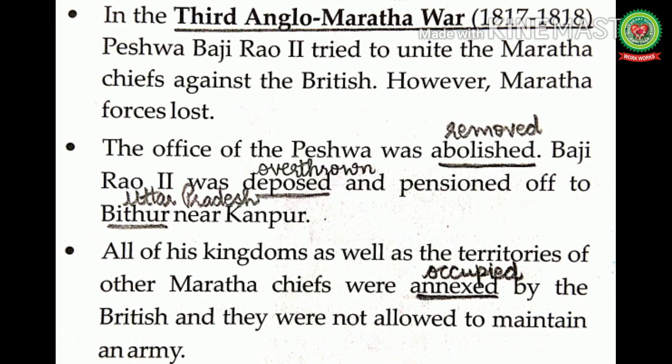After that, all of his kingdoms as well as the territories of other Maratha chiefs were annexed by the British and they were not allowed to maintain an army. That means after defeating the Marathas in the war, the British occupied all the Maratha kingdoms and territories and didn't allow the Marathas to maintain an army.